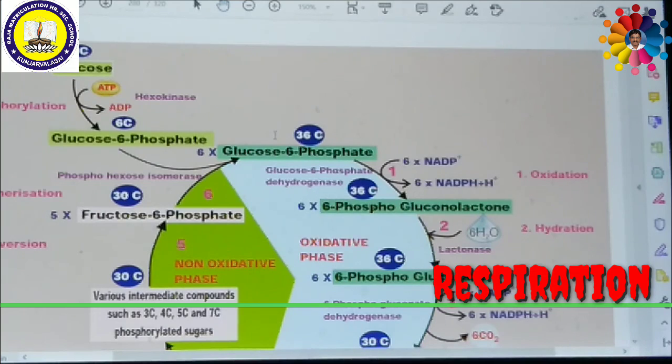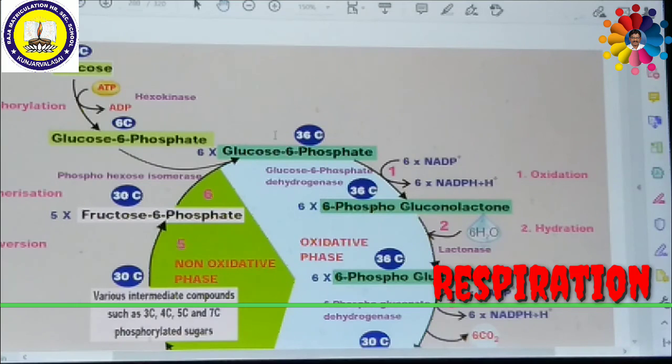Here 6 molecules of NADP plus are reduced by taking hydrogen from glucose 6-phosphate. So this is an oxidation process. Then the 6 molecules of 6-phosphogluconolactone will be converted into 6 molecules of 6-phosphogluconate by hydration.